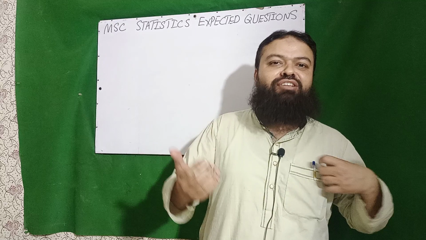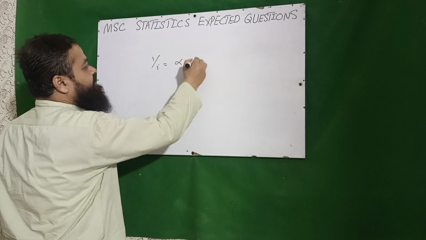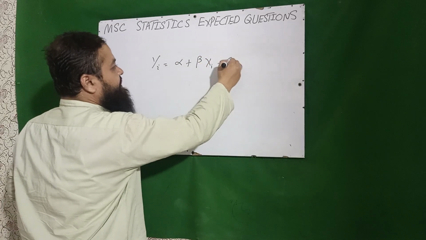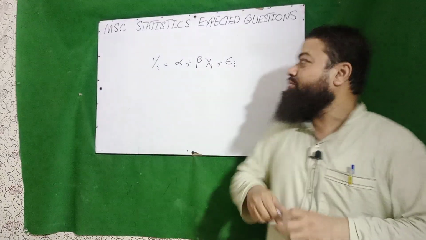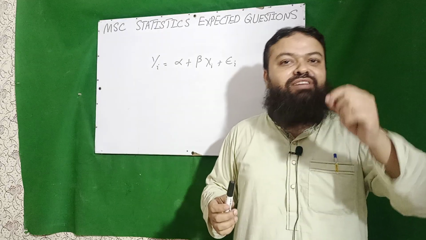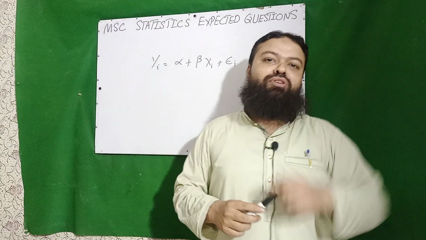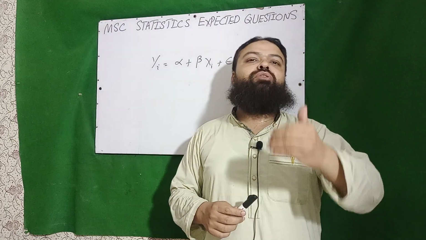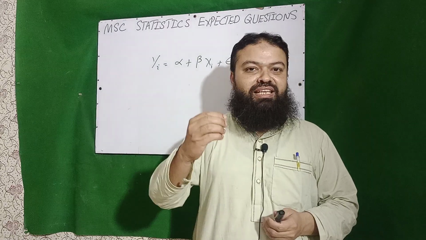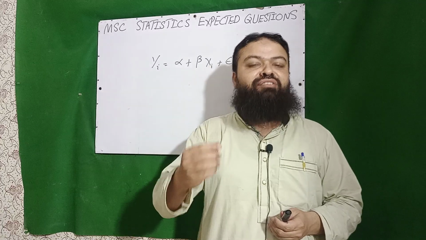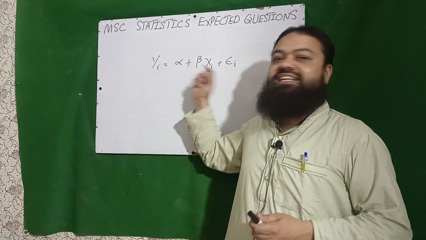Let's start. Every student knows the regression model is yi is equal to alpha plus beta xi plus error term. Dear students, today I will tell you what is the distribution of the error term, what is the mean and variance of the error term. Then actually this model is also called OLS model. Then we will discuss the properties of the estimators. I will tell you the mean and variance of intercept, mean and variance of the slope, mean and variance of the dependent variable yi, and the distribution of alpha and beta also.